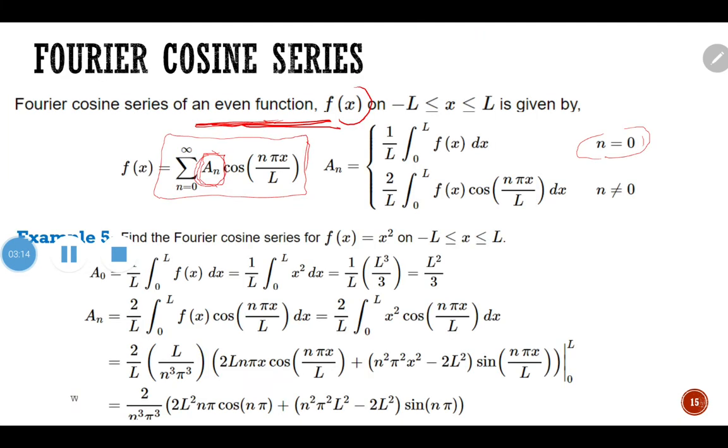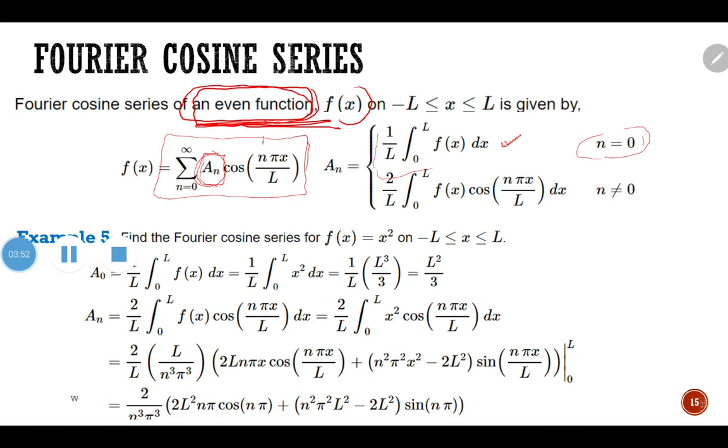Whereas for the Fourier cosine series, when n equals 0, cos 0 equals 1, right? Cos 0 equals 1, so that's why we start with a naught. When n equals 0, we have the coefficient a naught, but we do not have b naught for the sine series. Alright, so the formula for this is as shown, and take note of the words here: even function.